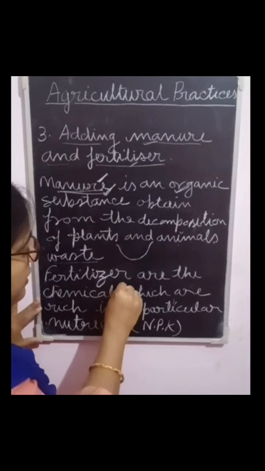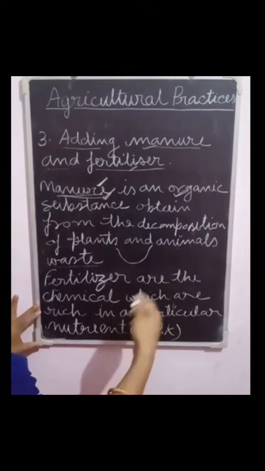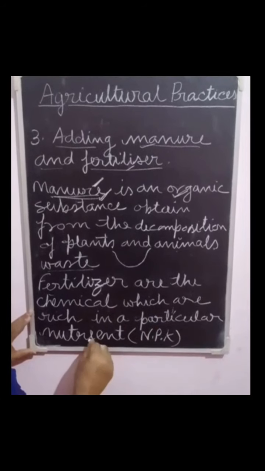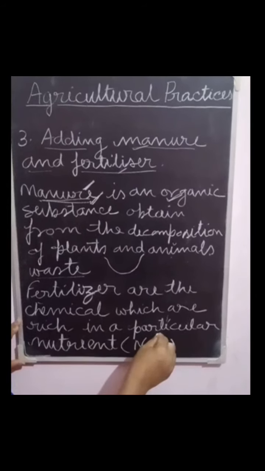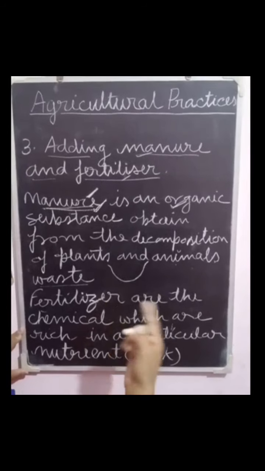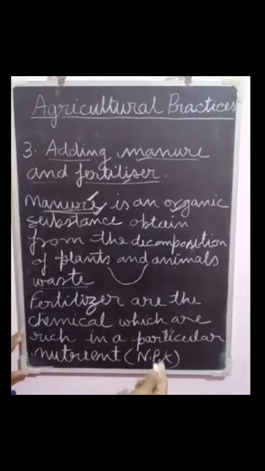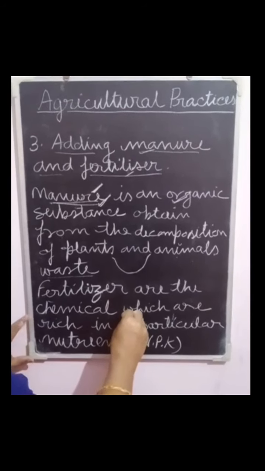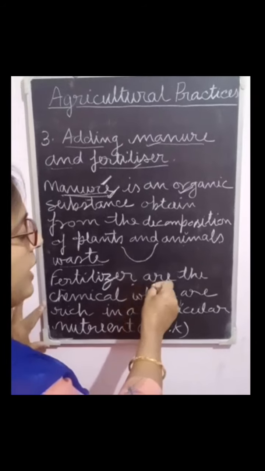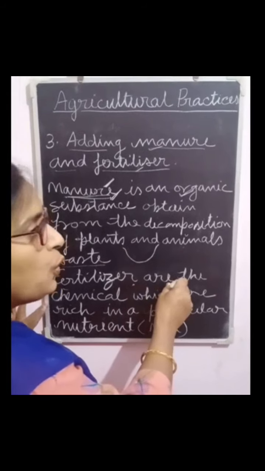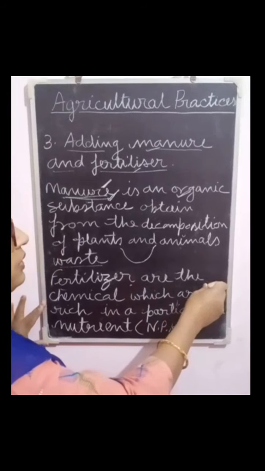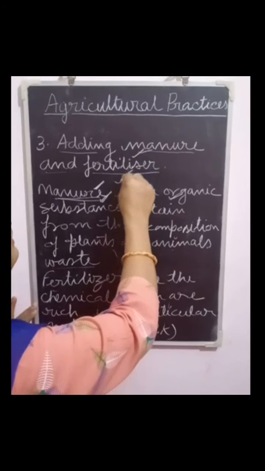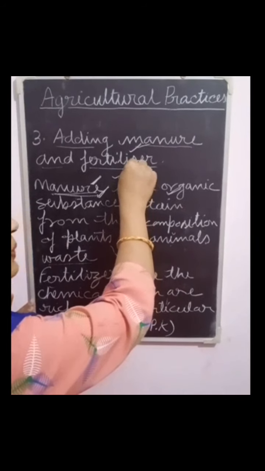And fertilizer is prepared in the lab, and it is nutrient specific. Continuous use of fertilizer can change the soil texture, and excess use of fertilizer also pollutes the water. So this is about manure and fertilizer.